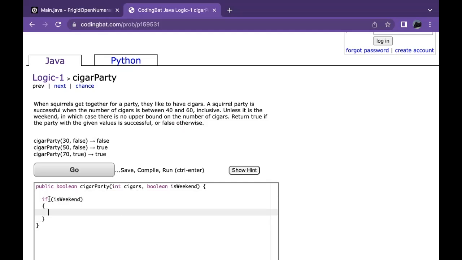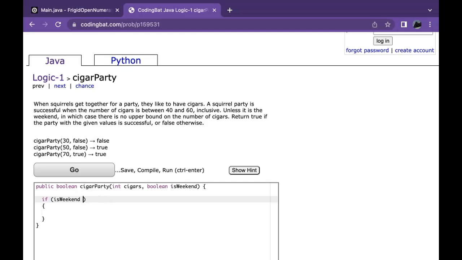Now, keep in mind, if isWeekend is the same thing as if isWeekend equals true. They're checking the same thing. It's just that this is a lot shorter. Also, keep in mind that bang isWeekend is basically the same thing as isWeekend equals false. In programming, the exclamation mark is the bang operator. We call it bang.